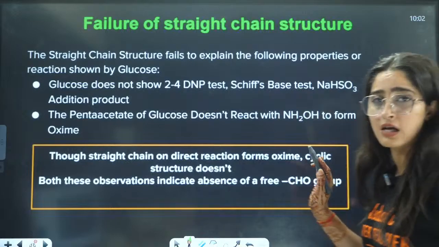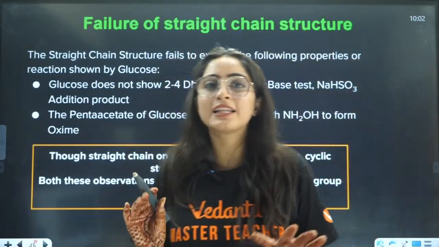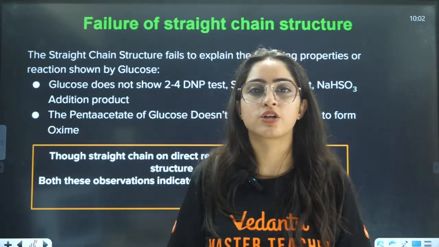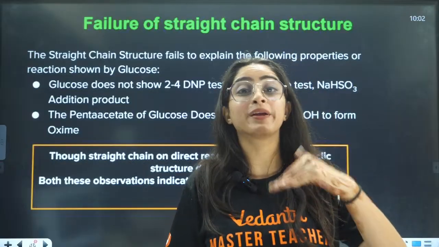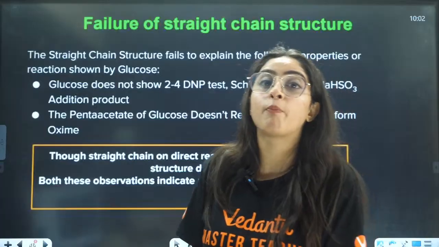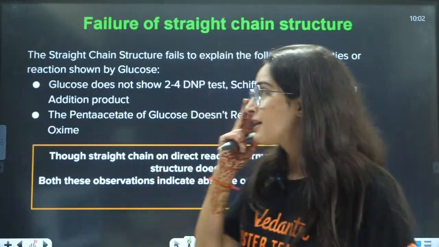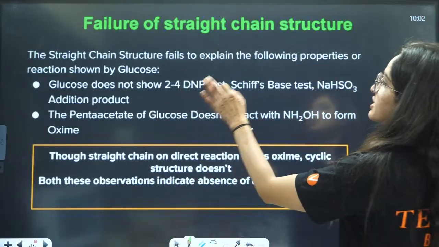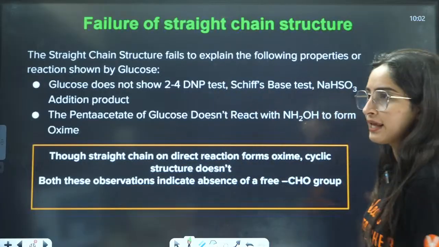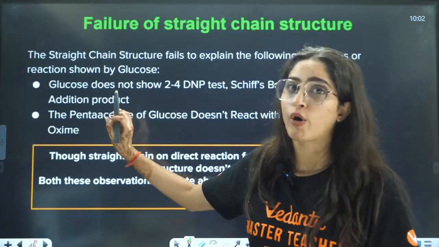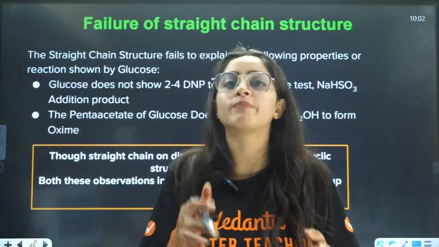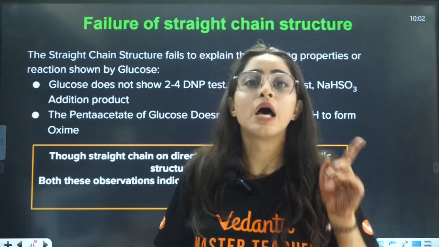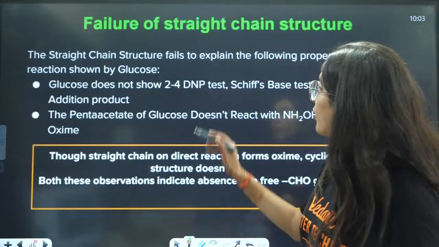This is a ring structure. I was telling you that they were not happy with the open chain structure because of some reactions that glucose was supposed to give but it was not giving. So the straight chain structure failed to explain the following properties. What are these properties? Very, very important. They can ask you what are the reactions that are not given by the open chain structure of glucose.